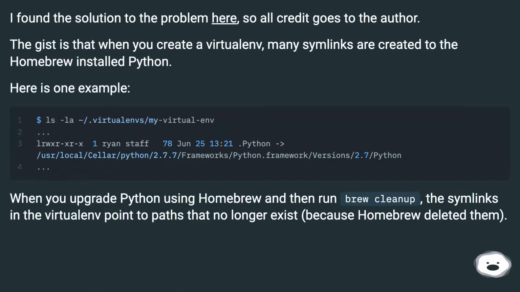I found the solution to the problem here, so all credit goes to the author. The gist is that when you create a virtualenv, many symlinks are created to the homebrew installed Python. Here is one example.